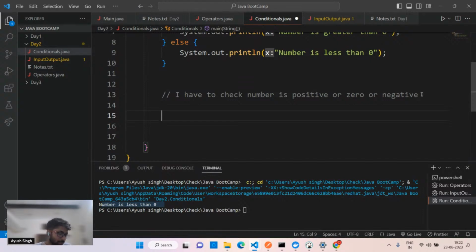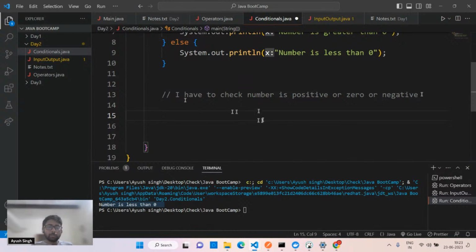Can we use break in the if? Yeah, exactly. You can use a break statement in an if. It doesn't make any sense, because in the if statement break will not do much, as obviously you are going to be put out of that block, the if block. So that's why it doesn't make any sense.